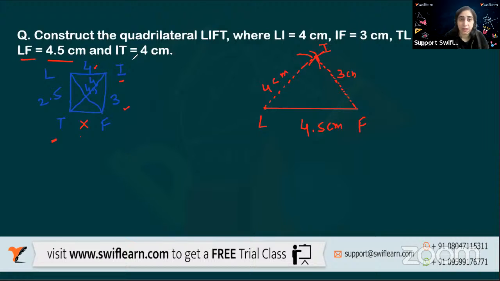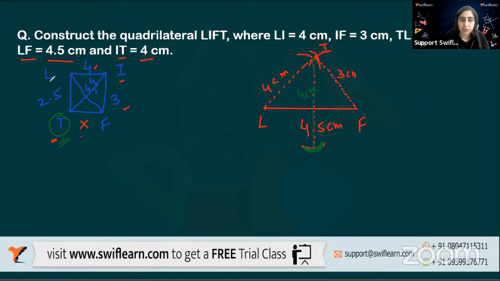From I, I know IT is 4 centimeter. From here, I'll take a compass of 4 centimeter, making I as the center, and I draw an arc this way. So this distance is 4 centimeter. For making the point T, I'm using a different color. With this, I have made this arc.